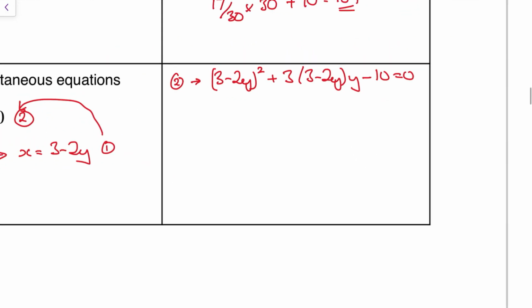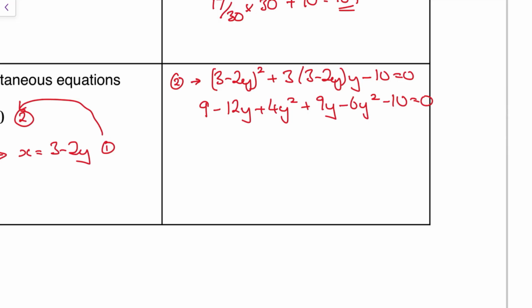That's going to give me 9, so I'm expanding the brackets. 3 times minus 2 is minus 6, double that is minus 12y, plus 4y squared, plus 3 times y is 9y. I have to be very careful with that because I'm multiplying 3 things together. 3 times minus 2 is minus 6 times y is minus 6y squared. Wow, this isn't fun, is it? And then minus 10 at the end is equal to 0.